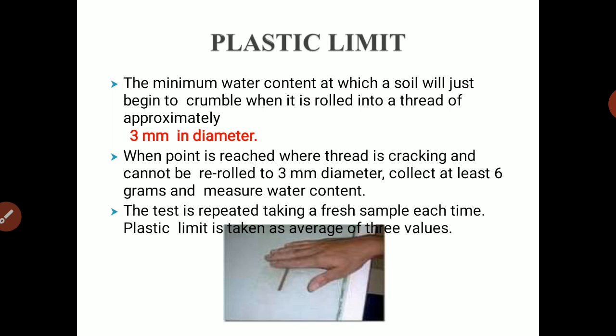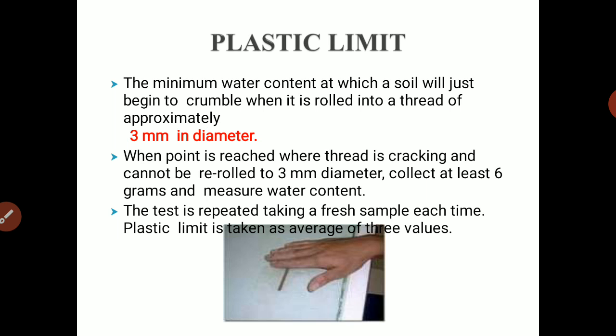Okay. Now this is a simple experiment for plastic limit. What we are supposed to do is take an air dried sample passing through a 425 micron sieve. Just remember this 425 micron sieve size for liquid limit and plastic limit. Okay, and we are going to add distilled water till it becomes plastic. How do we know that soil has become plastic?